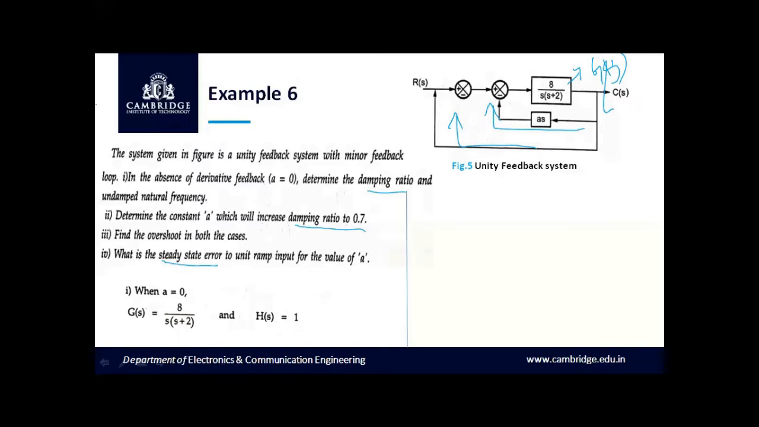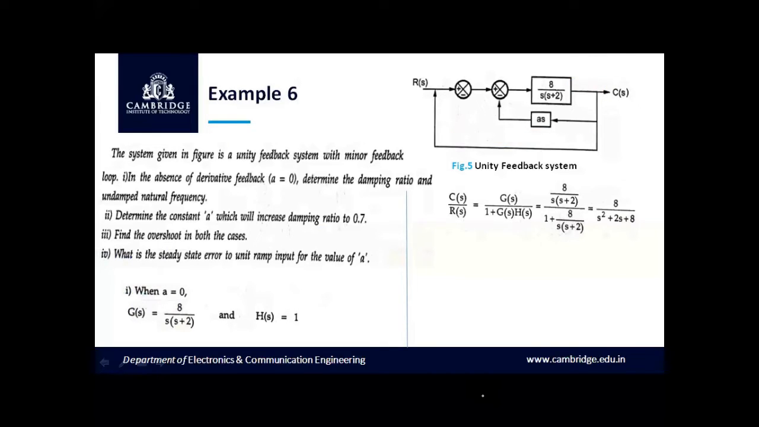So now let us solve this problem. We know the closed loop transfer function is given by G of s divided by 1 plus G of s into H of s. So let us substitute for G of s. It is given in the question, G of s is equal to 8 divided by s into s plus 2. Let us substitute here in the closed loop transfer function. After substitution and simplification, we obtain the closed loop transfer function as 8 divided by s square plus 2s plus 8. Now you have obtained the closed loop transfer function.